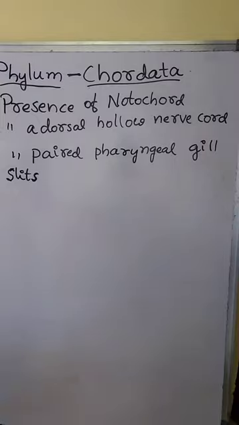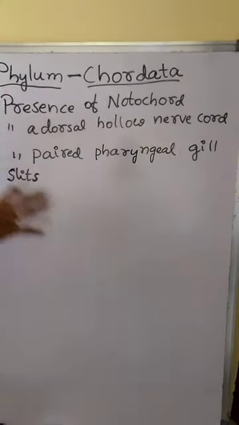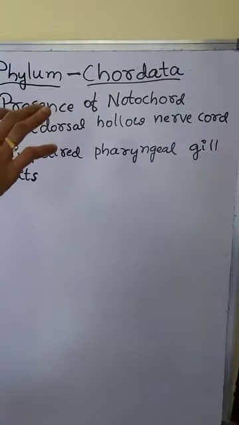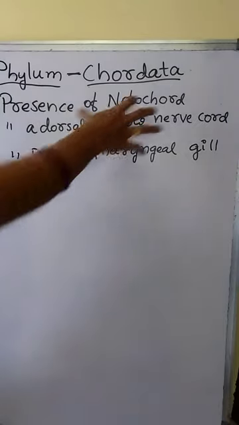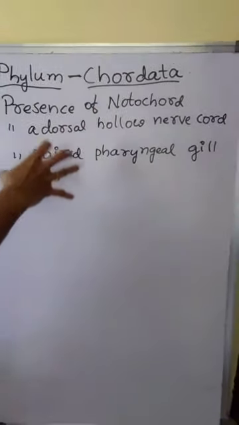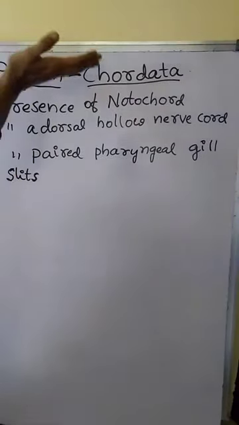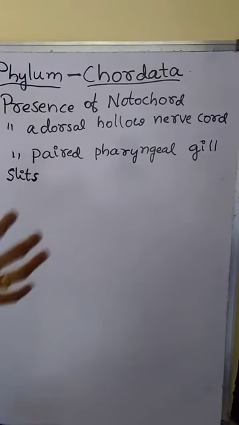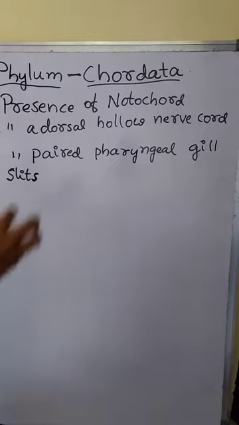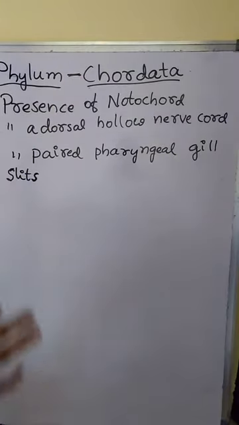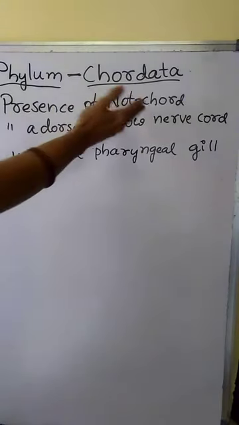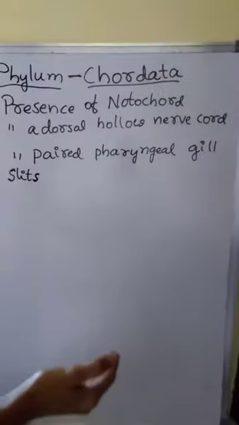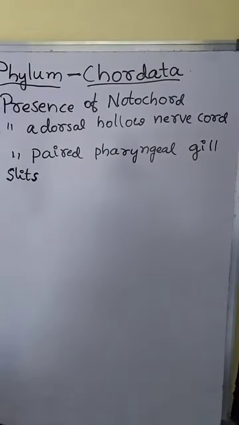That means organisms possessing these characters were included under phylum Chordata. Whatever organisms come under phylum Chordata show the presence of notochord, and in that organism we can observe the presence of dorsal hollow nerve cord and paired pharyngeal gill slits.